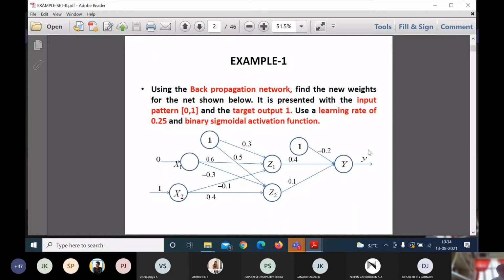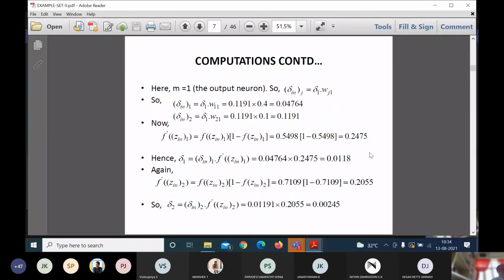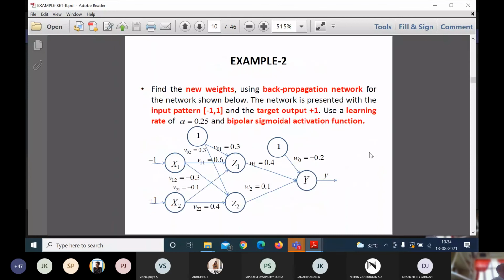If the output is 1, I terminate the iteration, the second iteration. If not, I repeat the process. This slide I will share with you, so that you may have an idea.